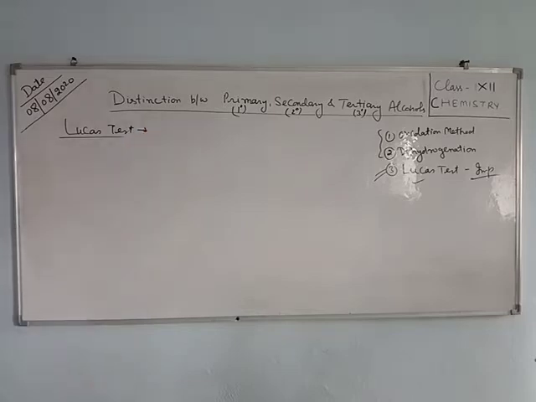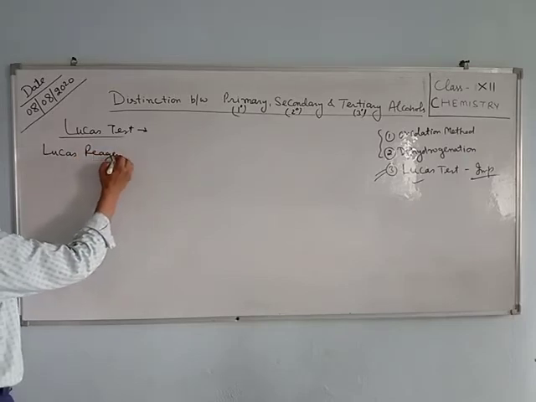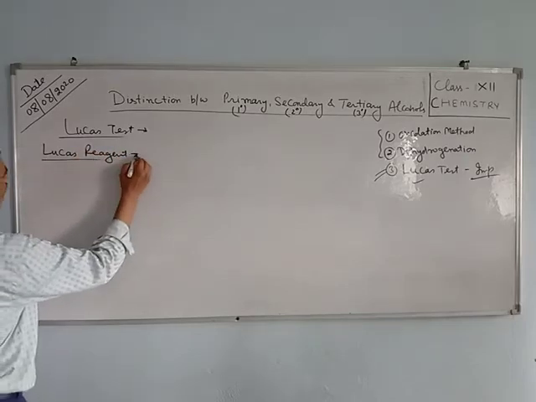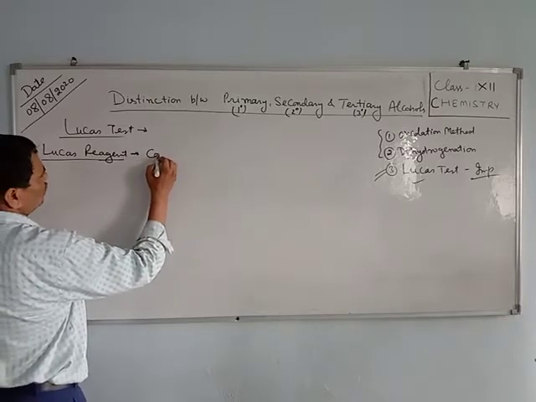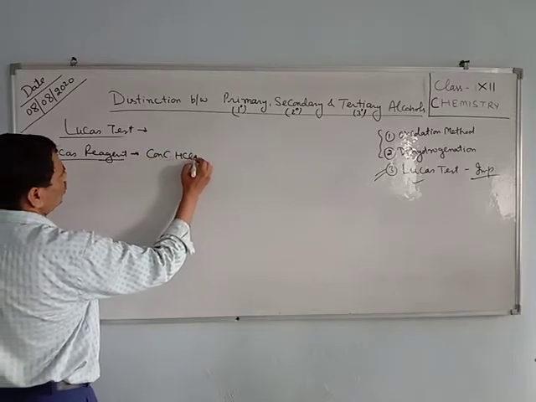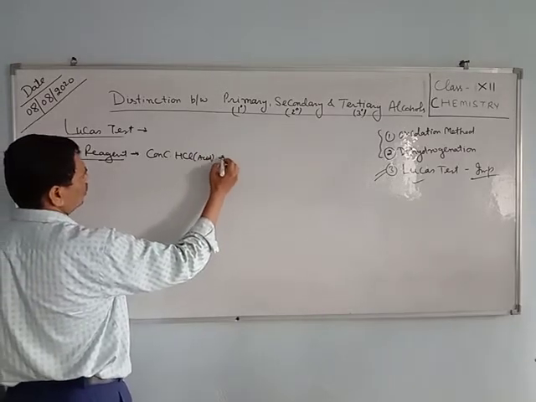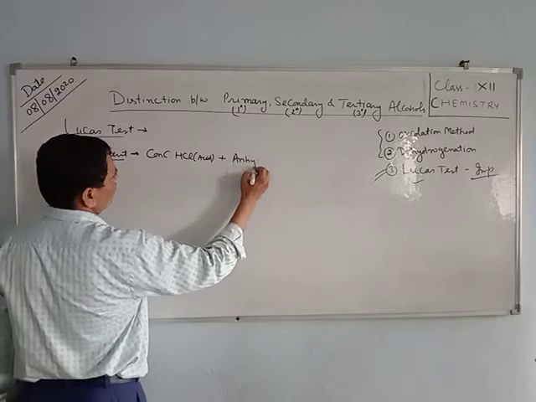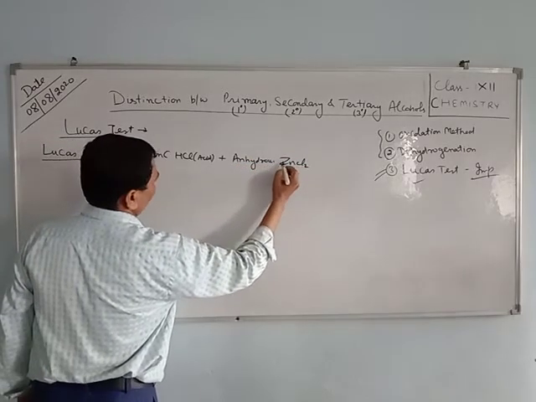The Lucas test is carried out by the Lucas reagent. Lucas reagent is a mixture of concentrated hydrochloric acid and anhydrous zinc chloride.